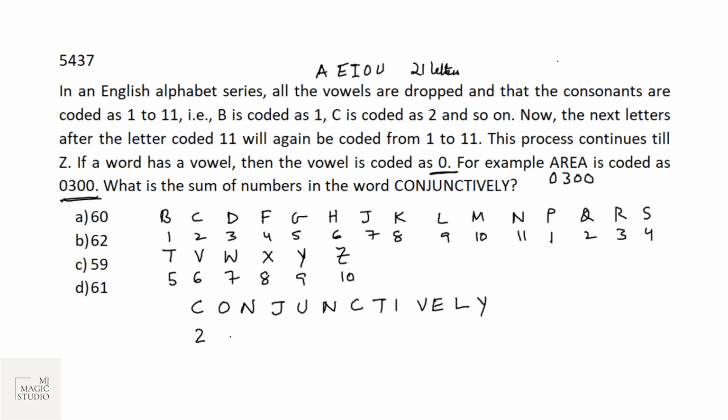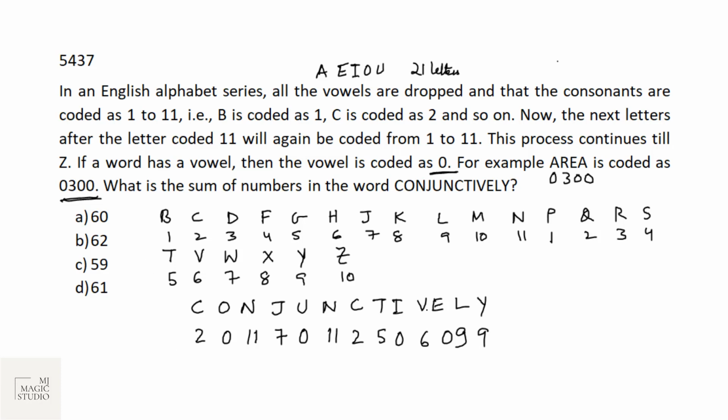CONJUNCTIVELY. So C is 2, O is vowel 0, N is 11, J is 7, U is vowel 0, N is 11 again, C is 2 again, T is 5, I is vowel 0, V is 6, E is vowel 0, L is 9, and Y is 9.